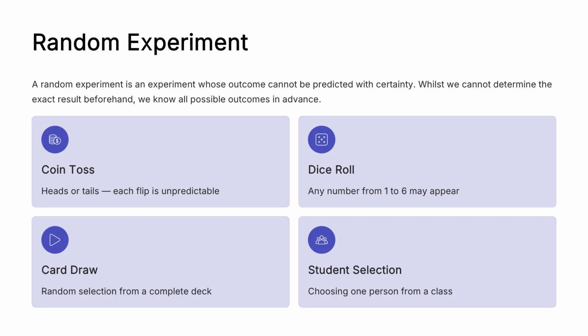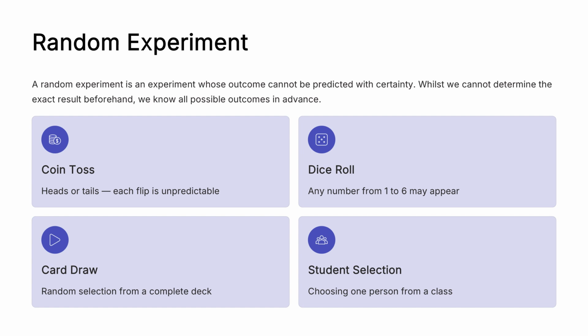A random experiment is an experiment whose outcome cannot be predicted with certainty before it is performed. Even though we cannot know the exact result beforehand, we do know all possible outcomes that may occur. Some common examples of random experiments include tossing a coin, rolling a die, drawing a card from a deck, or selecting a student randomly from a class. Each time we perform the experiment, the result may be different, and this uncertainty is what makes the experiment random. To better understand random experiments, let's look at some common examples.